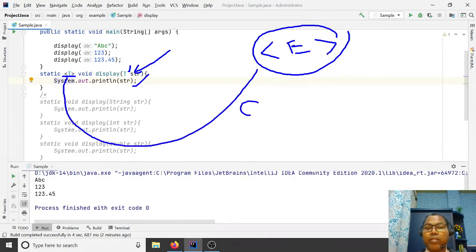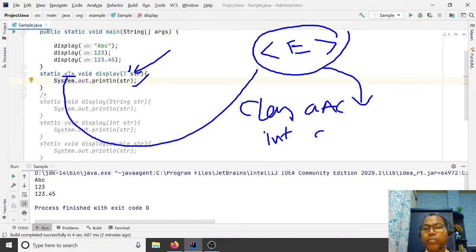In the case of a class, you write class and the class name, ABC, and here, at this place, you can place your generic. In the case of an interface, after the interface name is the place you can place your generic. So generics can be defined before the return type of a method, after the class name, or after the interface name.